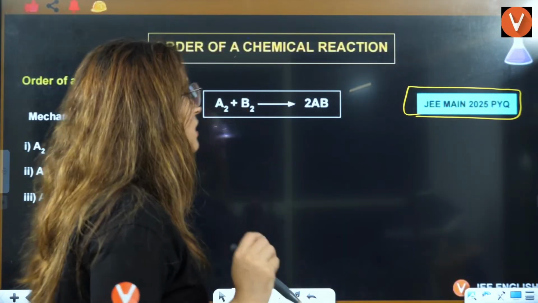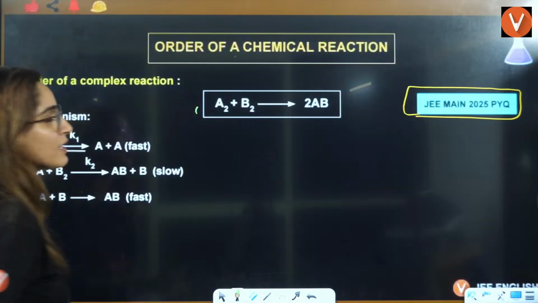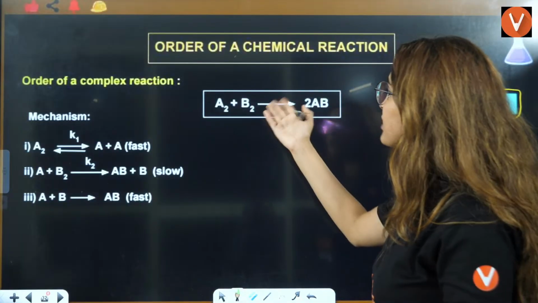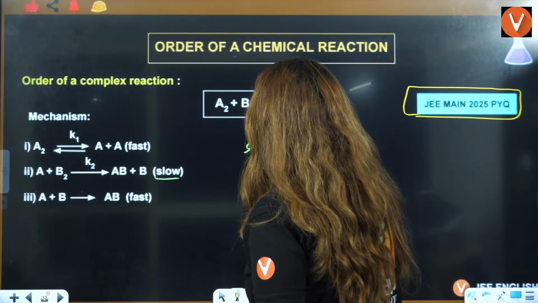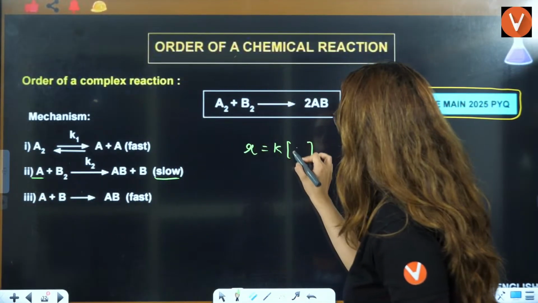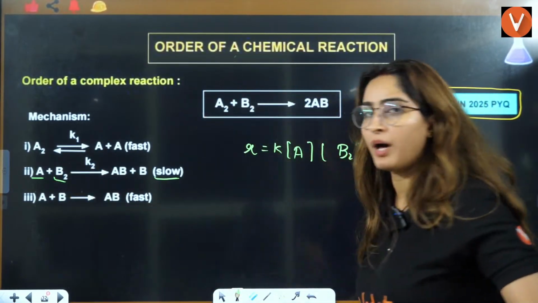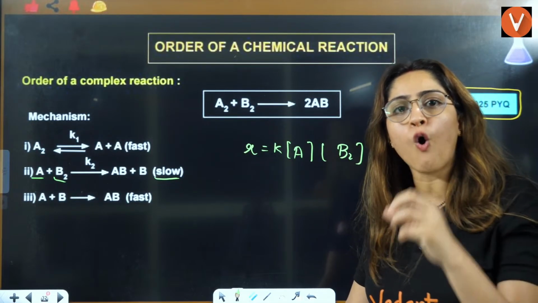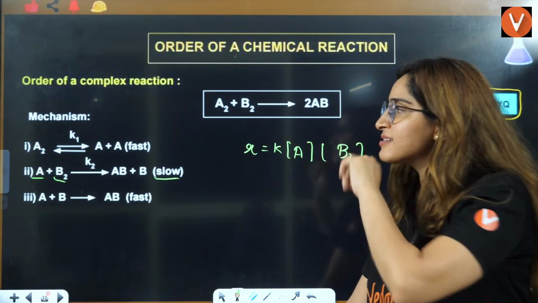Okay, let's do this. So this is the reaction. They have given that this is a complex reaction. That means you can't write the rate law based on this reaction. You will see the slowest step here. So based on the slowest step, the rate will be equal to K times the reactants. The reactants here are A and B2, both raised to power 1 and 1. Clear? First thing is I will write the rate law expression. It's not a difficult task to find out this kind of question.